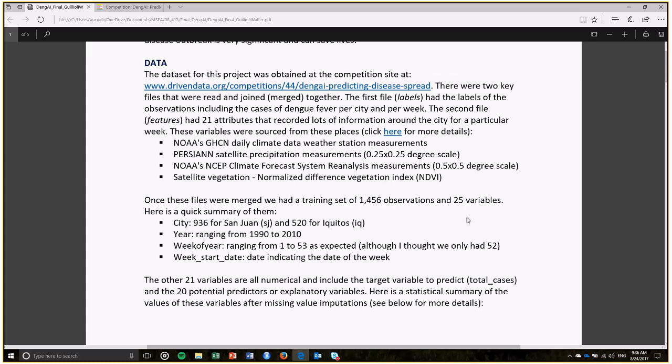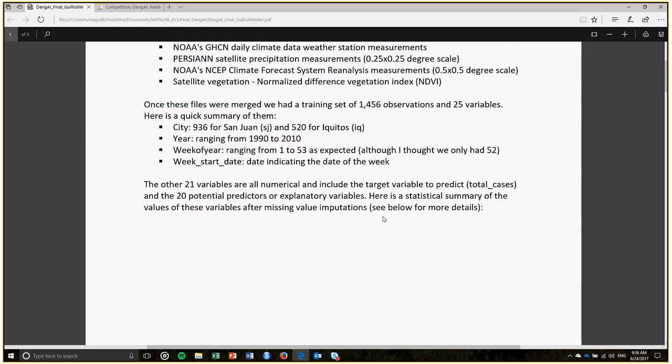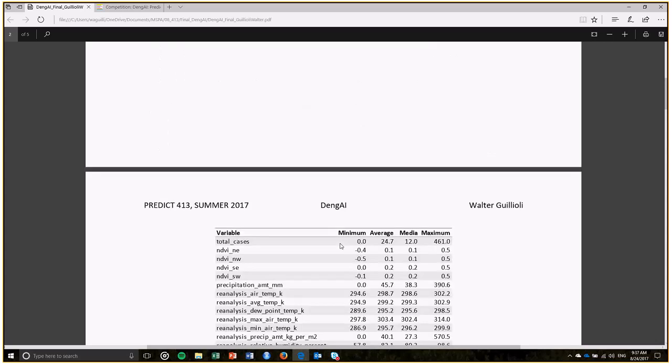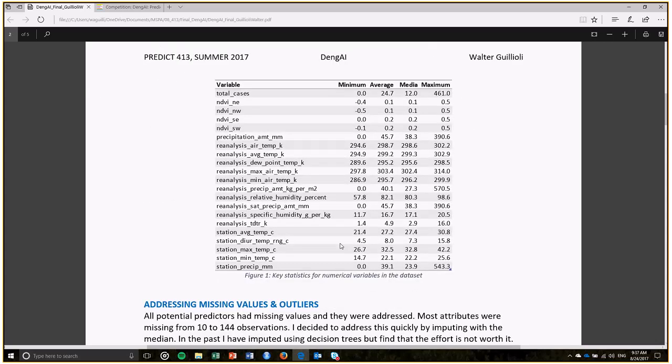I would just say that there were about 4 variables describing generals, since we have data for 2 cities, which had to be addressed later, and then some information about the date. Then we had 21 numerical variables that included total cases, which was the variable we're going to predict, and then 20 potential predictors. So this is a very complex data set, and some things were addressed.